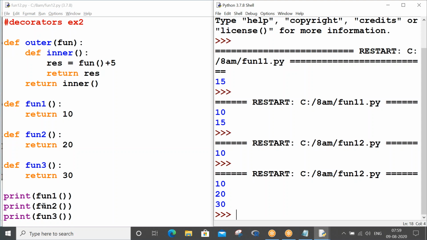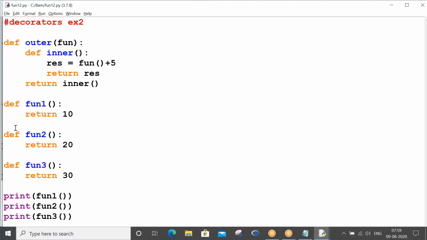Now there is a special symbol, at the rate decor. When you write at the rate outer, at the rate is the important symbol here.